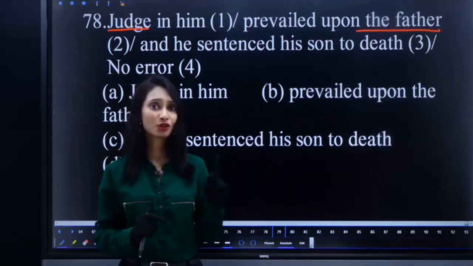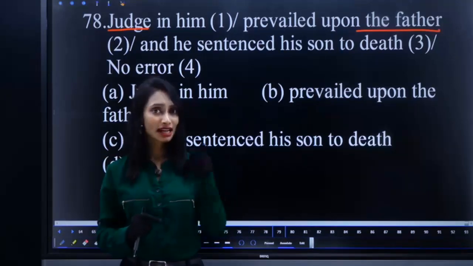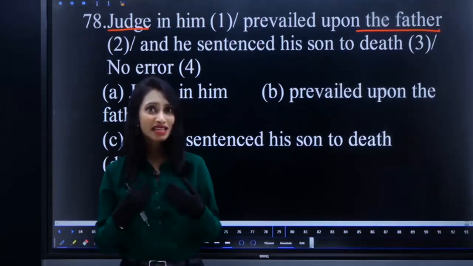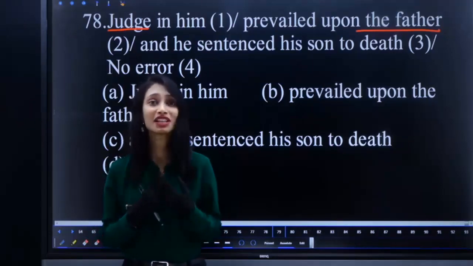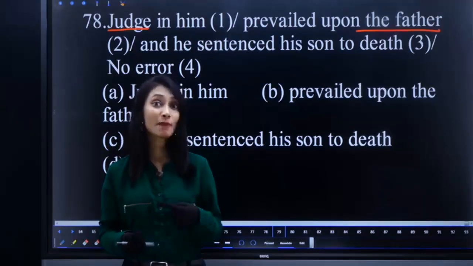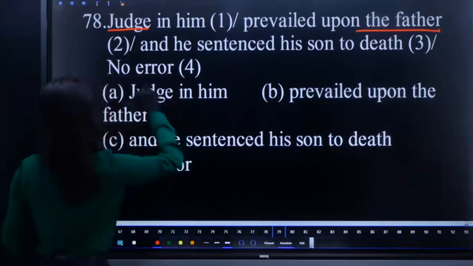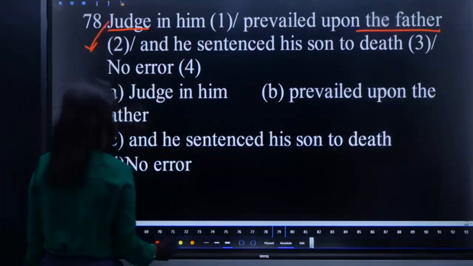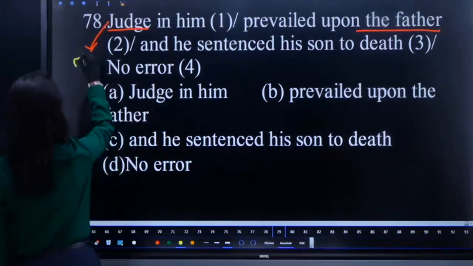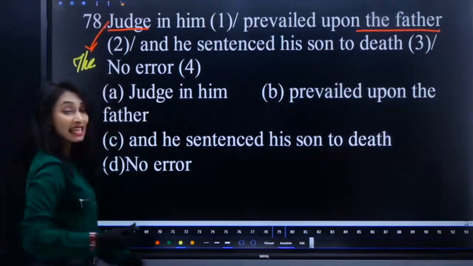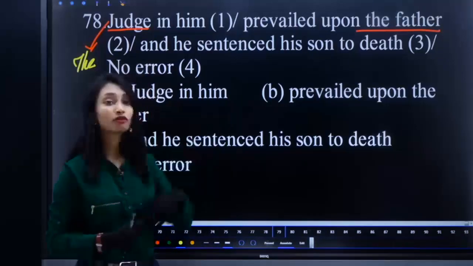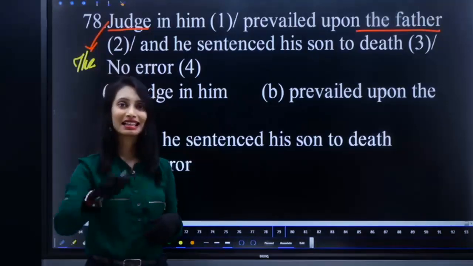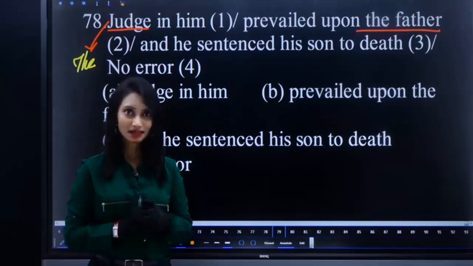They become accused, became convict. He is a convict. Now what happened? He prevailed. He sentenced his son to death, but father cannot do that. That means what happened? The judge in him, not simple judge. Here their father, right? Here we are emphasizing the judge in him prevailed upon the father and he sentenced his son to death. Is that clear, guys?